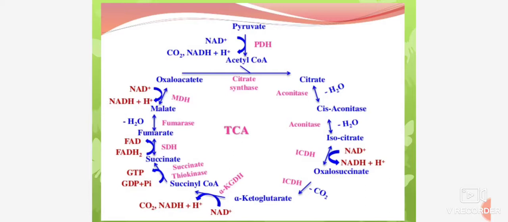Thus the cycle is repeated again by the entrance of another molecule of acetyl coenzyme A.